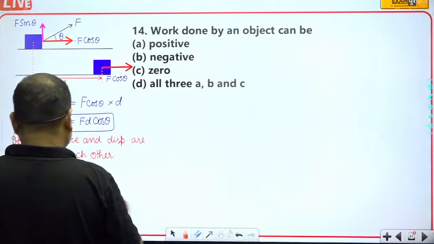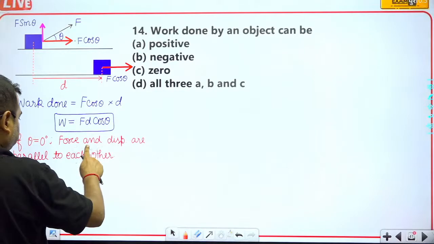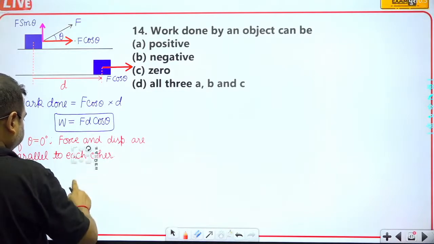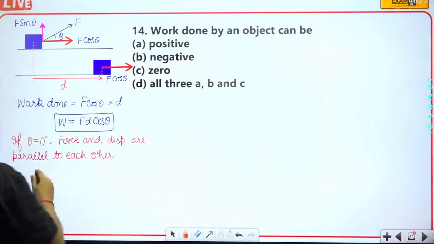Sorry, force and displacement will be parallel to each other, not perpendicular.